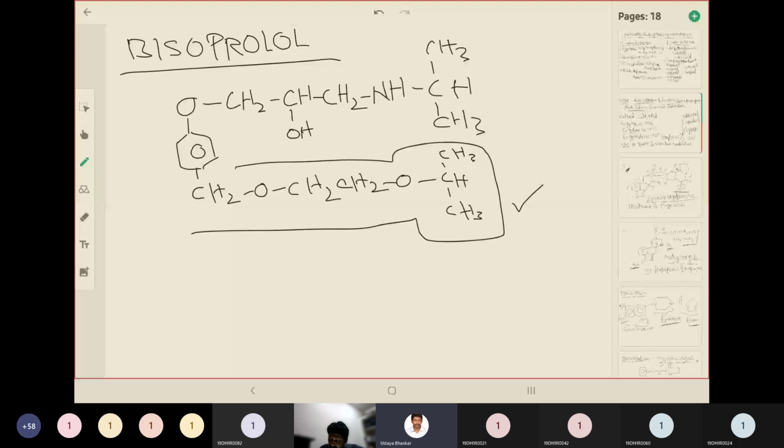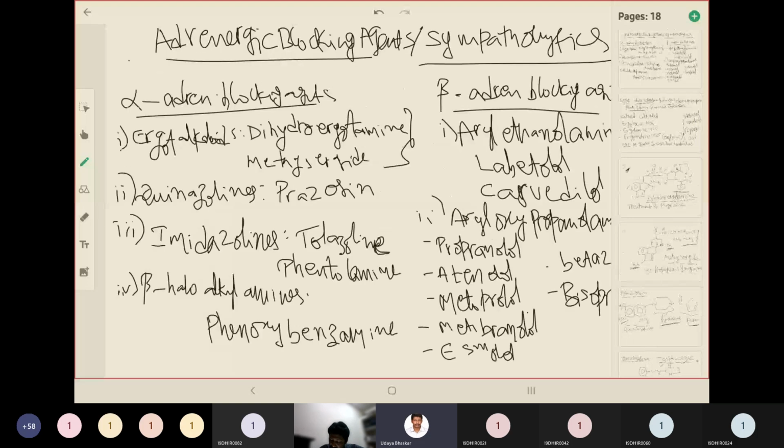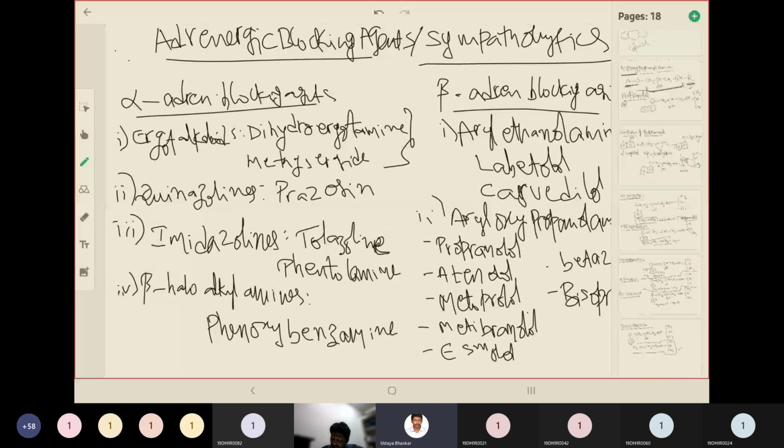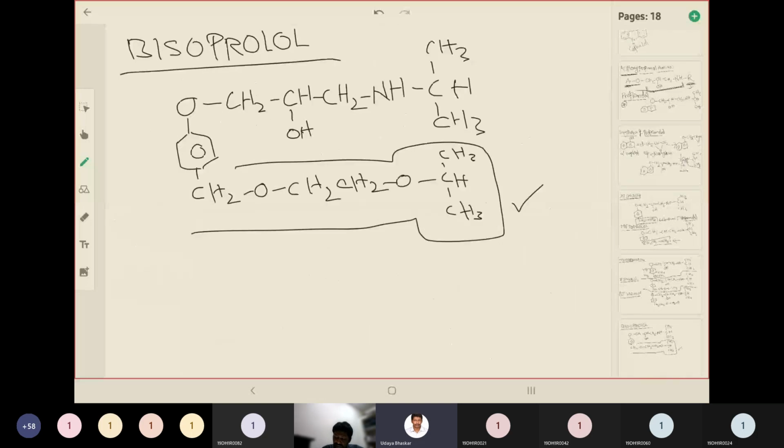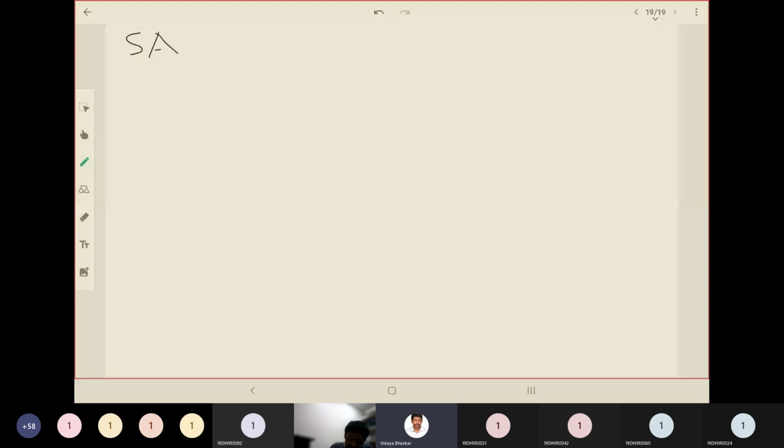So let's get back to our classification and check. Here you have labetalol, carvedilol, propranolol, metoprolol, metibranolol, esmolol, bisoprolol, and betazolol. So we are done with the chemical structures. Now please observe this. So far we have tried comparing the structures of our drug candidates.